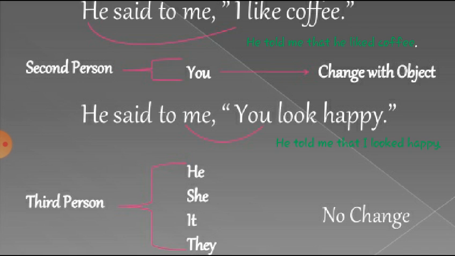As one example I am presenting before you: He said to me, he looks happy. This is written in direct speech. Whenever changing this sentence into indirect speech, you can say, he told me that he looked happy.